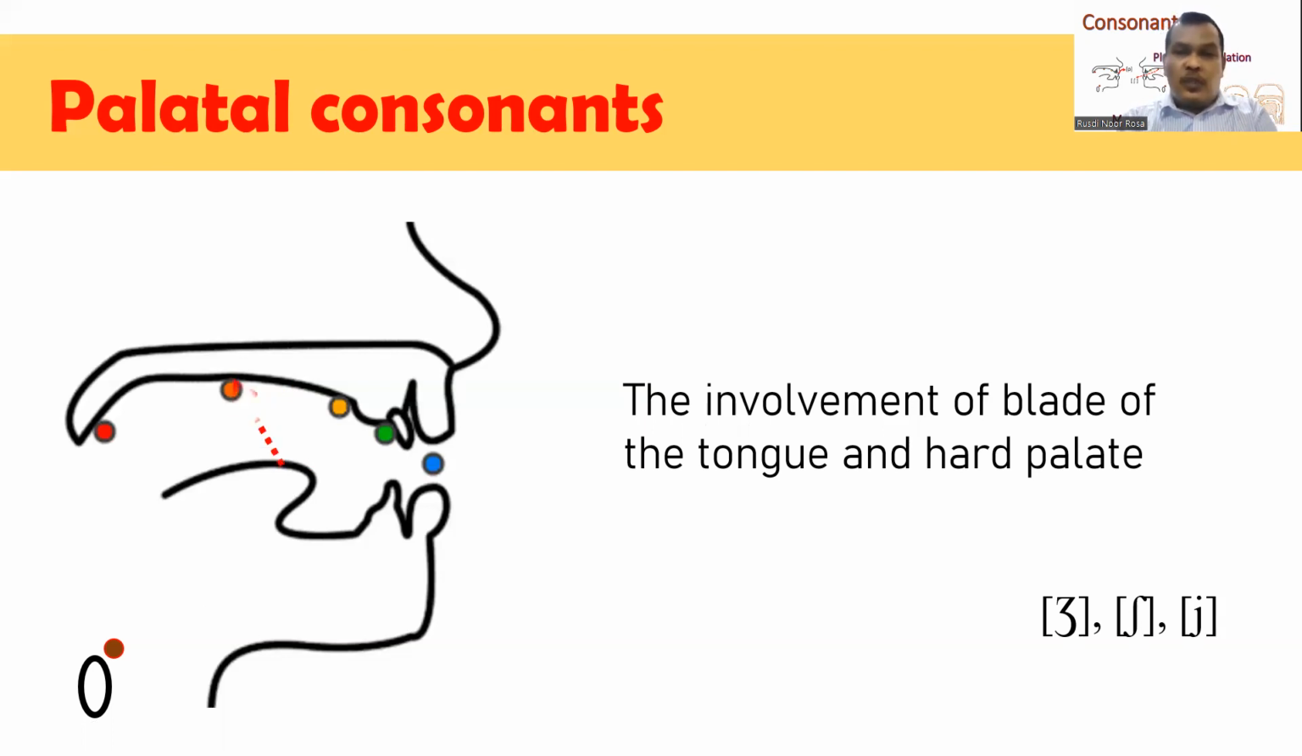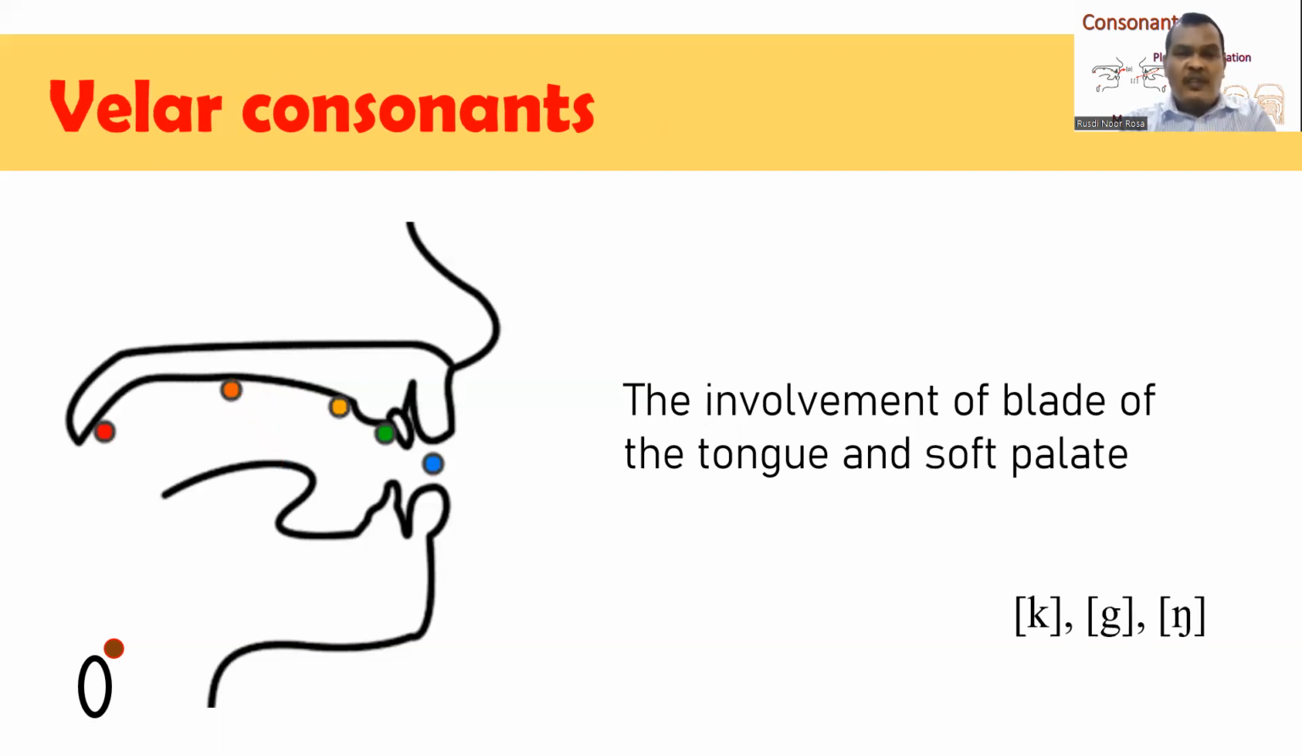Now, let's go on. We have the other type of consonant based on place of articulation, that is velar consonants. Velar is derived from velum. Velum is synonymous with soft palate, the area of the palate which is softer. That's why it is called soft palate.